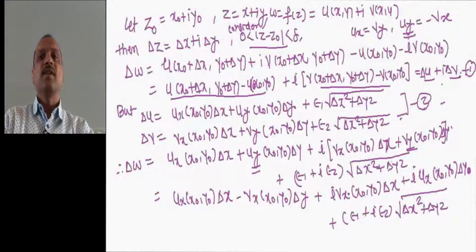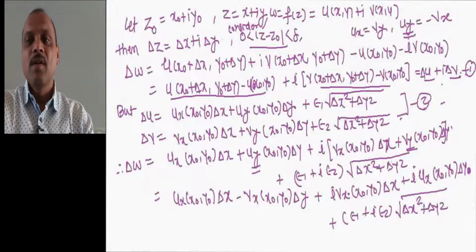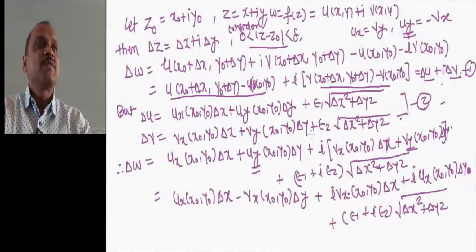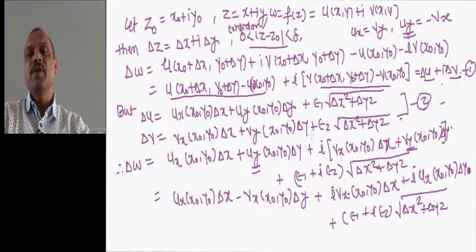So friend, let us summarize this result. What have we considered so far? We have taken a point z0, and we have calculated delta w, which we have converted into delta u and delta v, the small increments in u and v. By differential calculus, we know the total derivatives of u and v, which are in equation number 2.